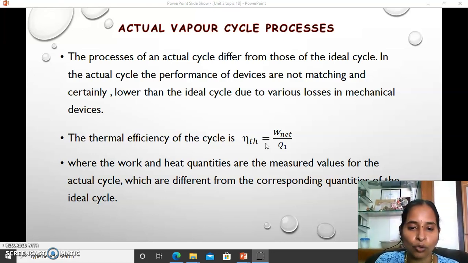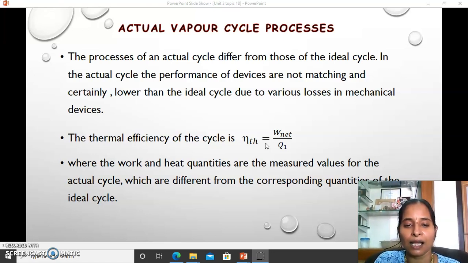And further, the pump. Of course you know very well, I told many times, that the pump is a work consuming device. By paperwork of the ideal cycle we would have calculated the power requirement of the pump to raise the pressure from liquid to boiler pressure, right?